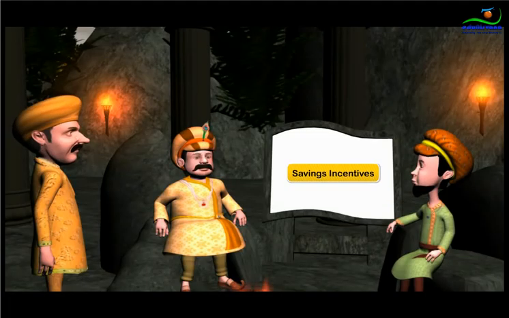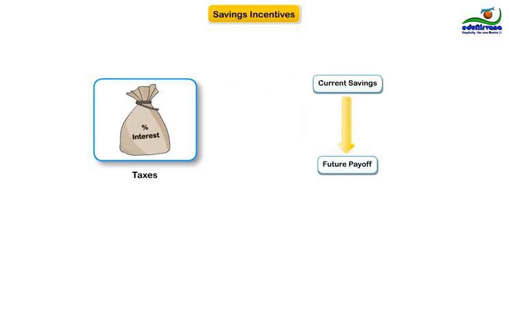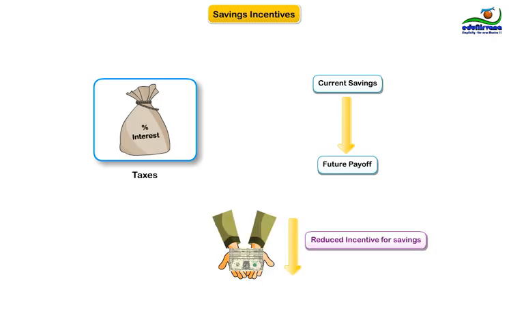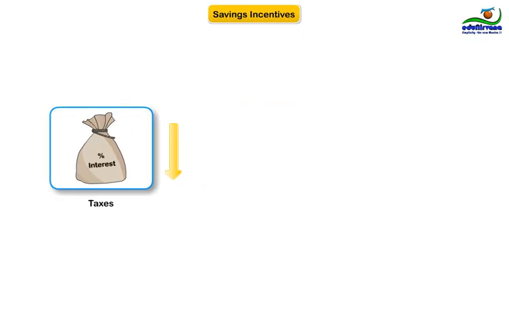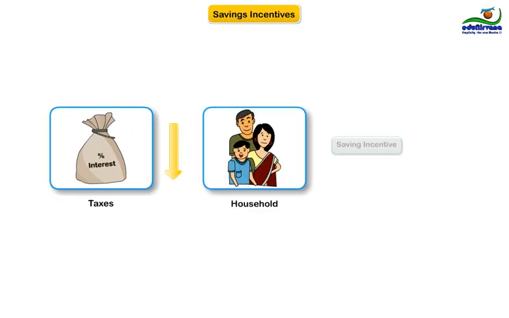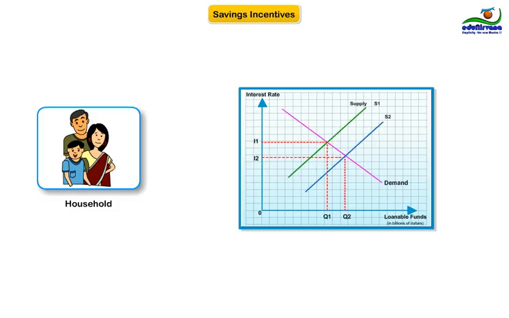Policy 1. Saving incentives. Taxes on interest income substantially reduce the future payoff from current saving and, as a result, reduce the incentive to save. So, a tax decrease on interest income substantially increases the incentive for households to save at any given interest rate. With the cut in interest taxes to savers, the supply of loanable funds curve shifts to the right. That is, it increases. With an increase in supply, the equilibrium interest rate decreases. More supply, a lower price.